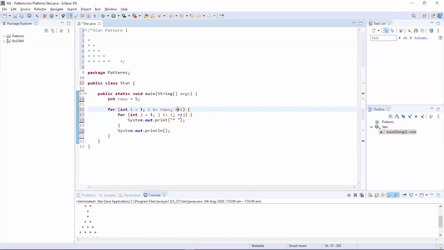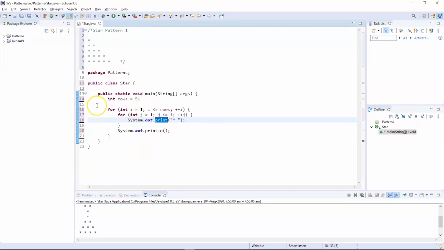After that we have the pre-increment operator, so the j value will be incremented to 2. Now if we compare the values, 2 is not less than or equal to 1, so the condition fails here and it will not print a star again. It will come out of the inner for loop and see the next statement, which says it should print in the next line, whereas in the inside for loop you can see we just used print, not println. So it will move to the new line, go back to the outer for loop, the increment of I will take place, and the same process runs again.